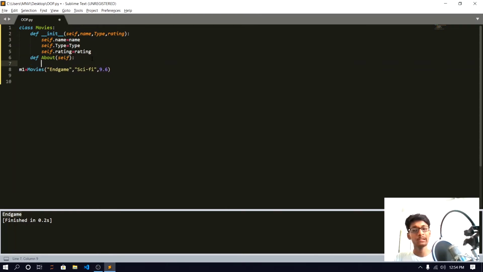One thing is that whenever you create any type of method inside our class, that time the first parameter will be self. That means the address of our instance.